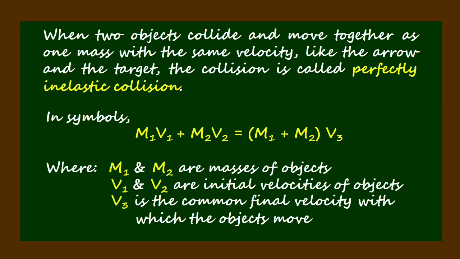In symbols, m1 v1 + m2 v2 = (m1 + m2) v3, where m1 and m2 are masses of objects, v1 and v2 are initial velocities of objects, and v3 is the common final velocity with which the objects move.